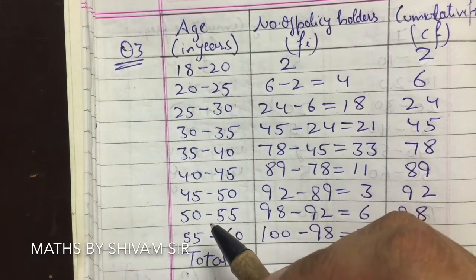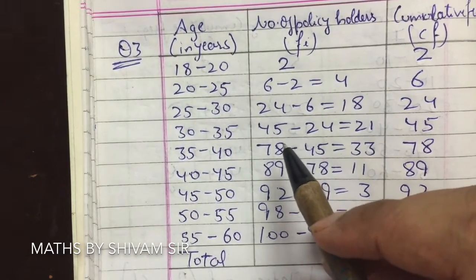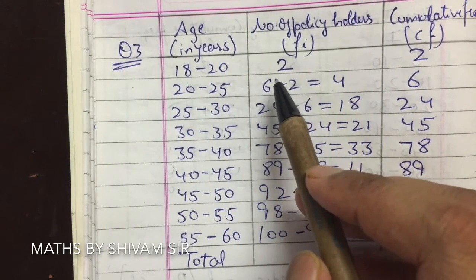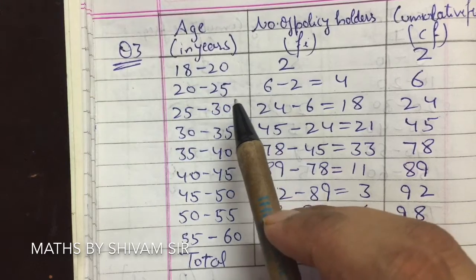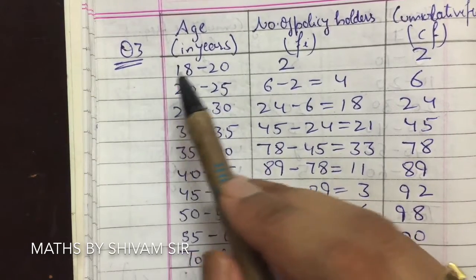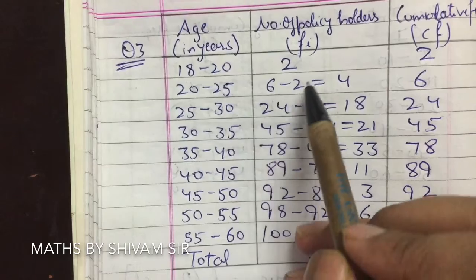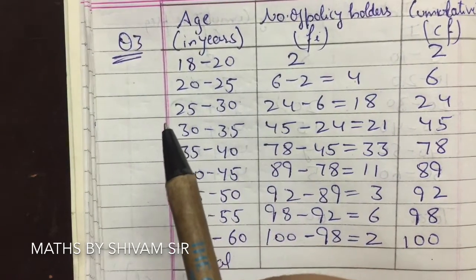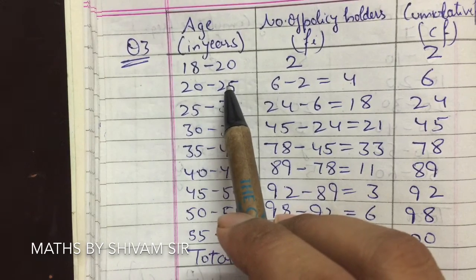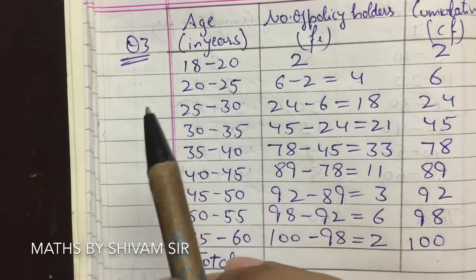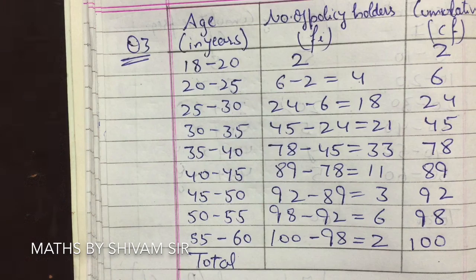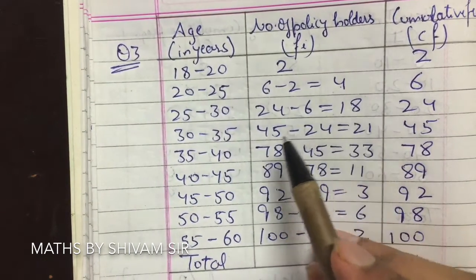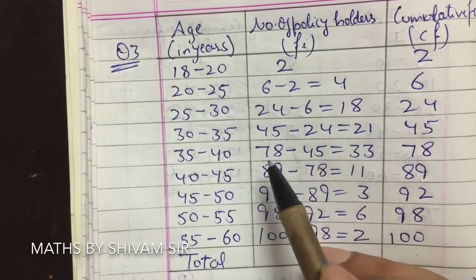Now the frequency below 20 is 2, so 18 to 20 will be 2. Now below 25 is 6, and below 20 is 2, so 20 to 25 will be 6 minus 2, which is 4. Next, below 30 is 24. Below 25 is 6 in the question, so 25 to 30 will be 24 minus 6, which is 18. Next is 45 minus 24 and so on.